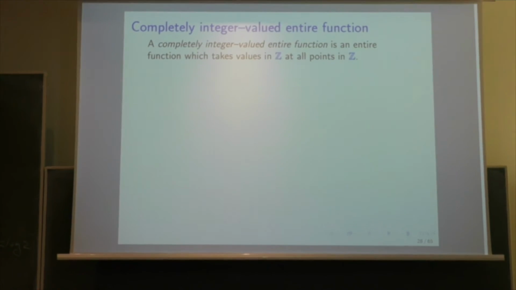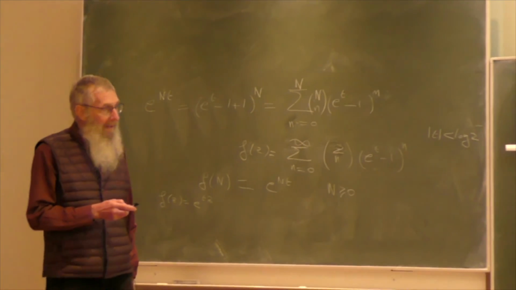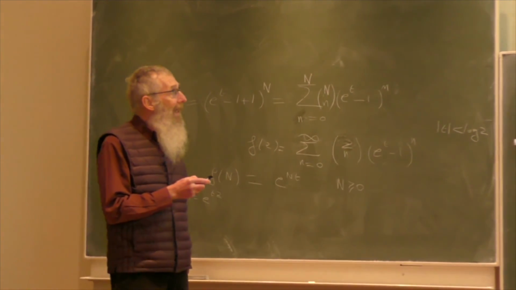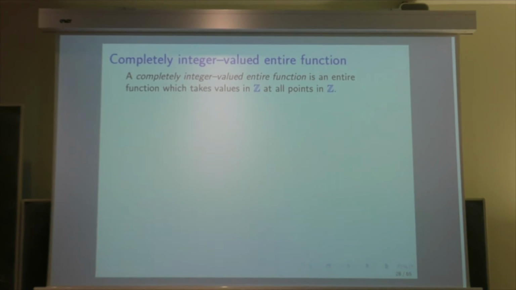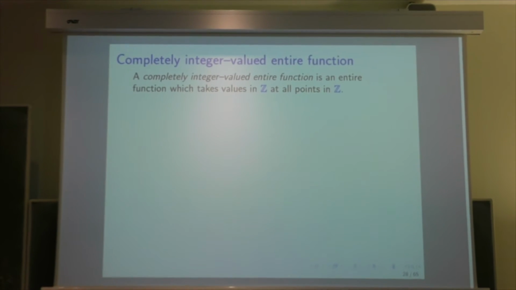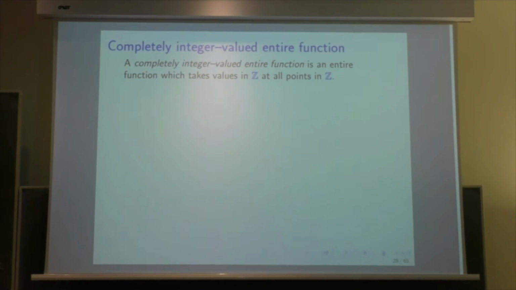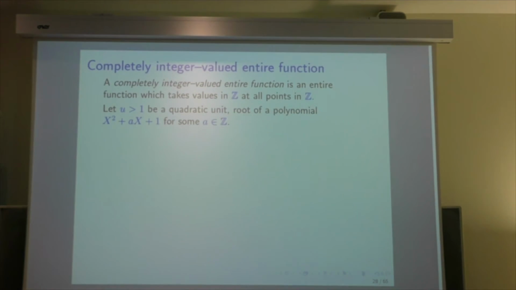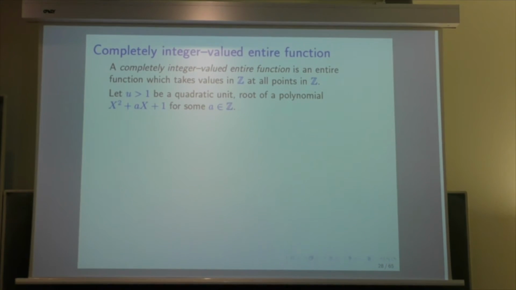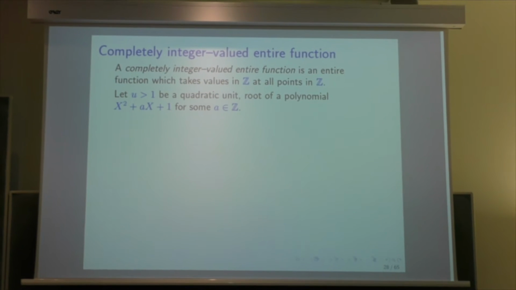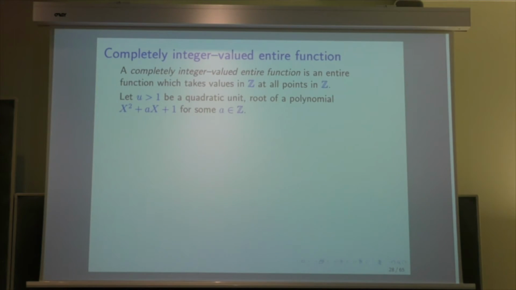And I would like to go to something which is similar, which is completely integer-valued entire functions. And now, instead of taking the non-negative integers, we take all the integers. So we ask for a function which takes values in Z for all points in Z, positive and negative. And I give an example of such a function. Of course, you have the sine of pi z, which satisfies this, but we want a function which grows more slowly. And for that, you can do the following.